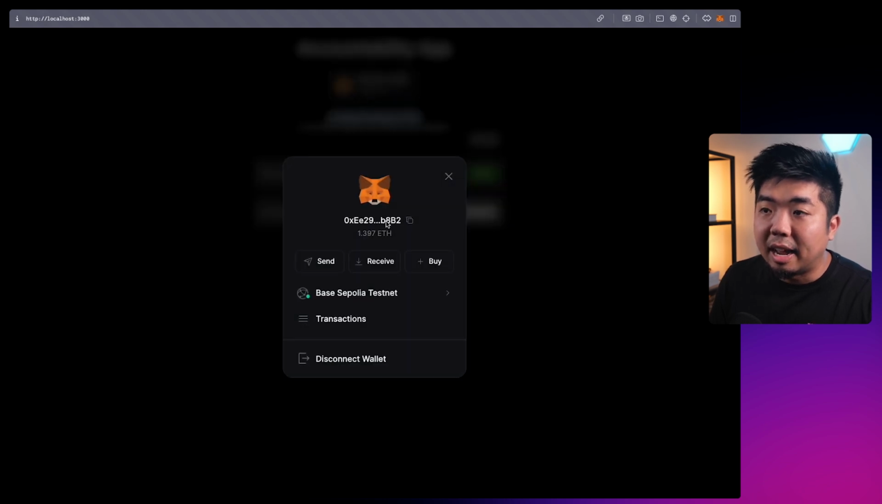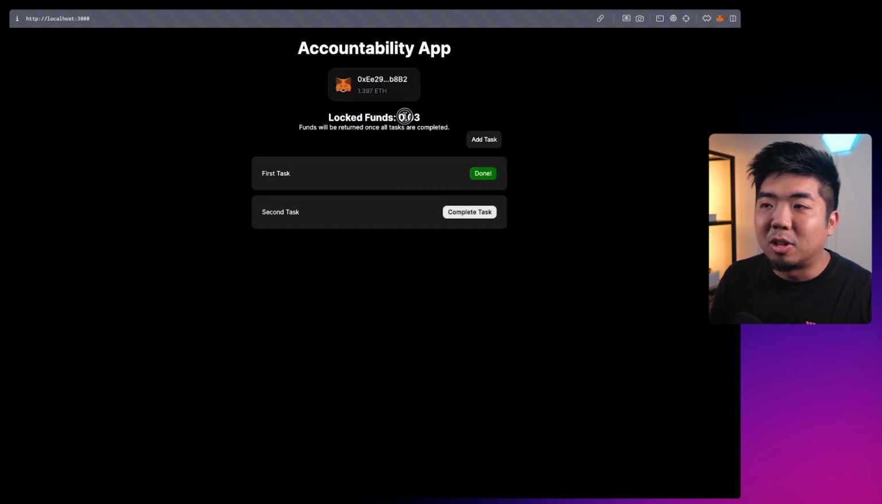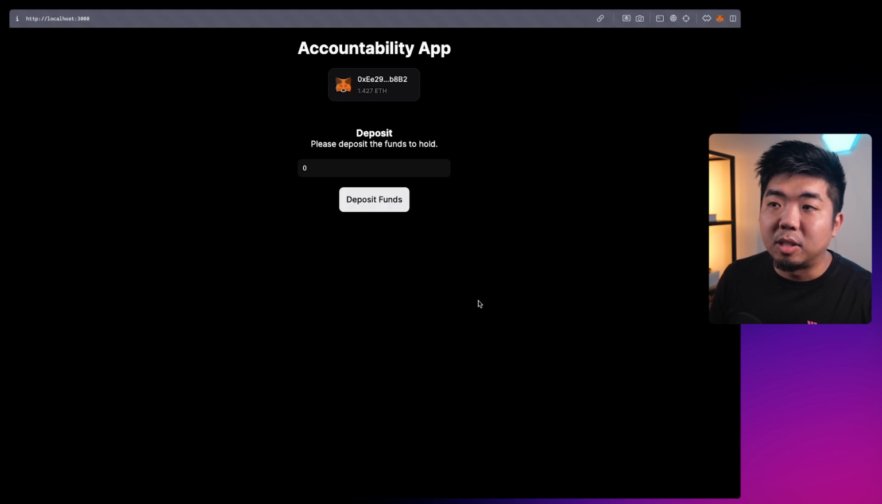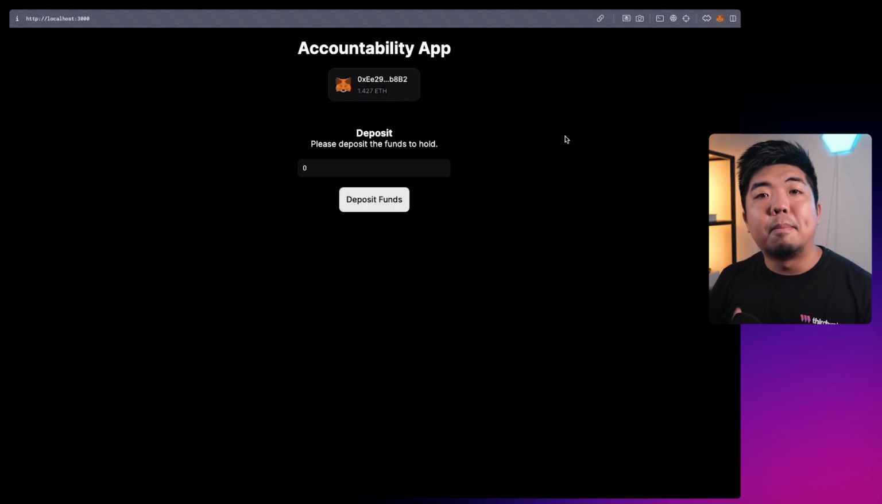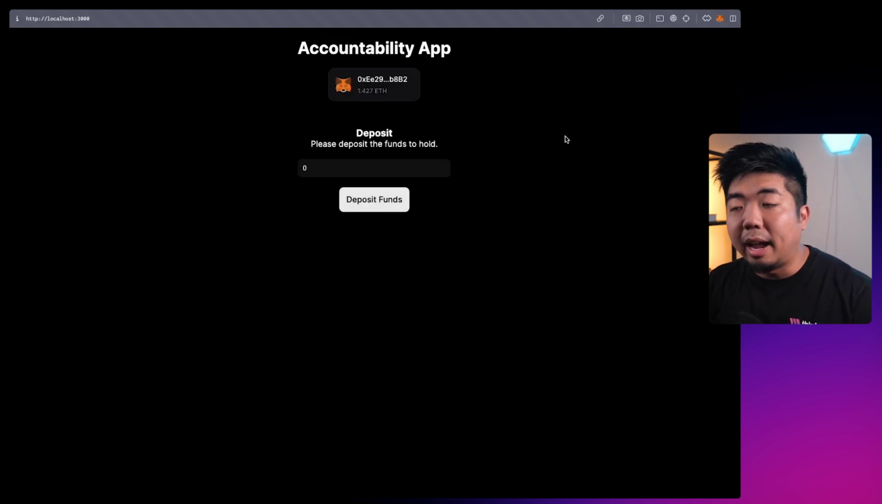You can see here, I have 1.397 ETH in my wallet. We should get back our 0.03 once all tasks are complete. So we'll complete the last task here, confirm. There you go, task is complete. And I should get my funds withdrawn. And you can see here, I'm back to 1.427.